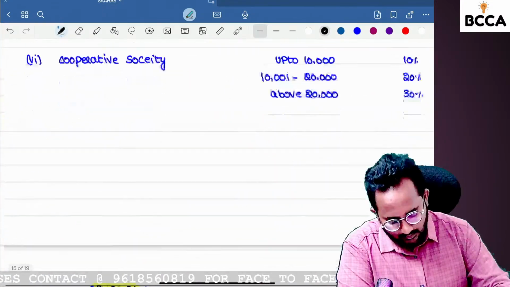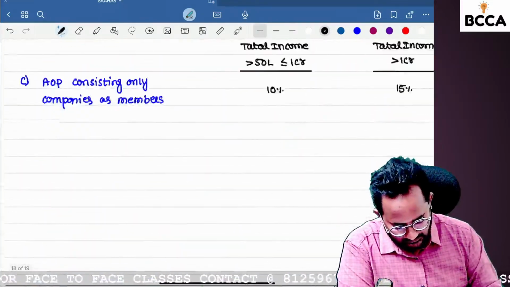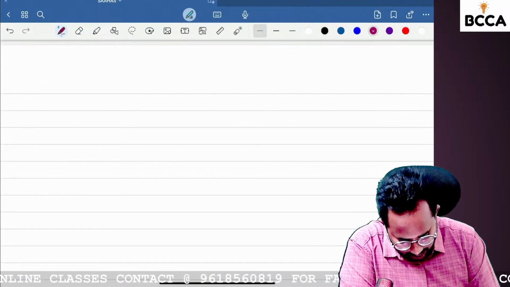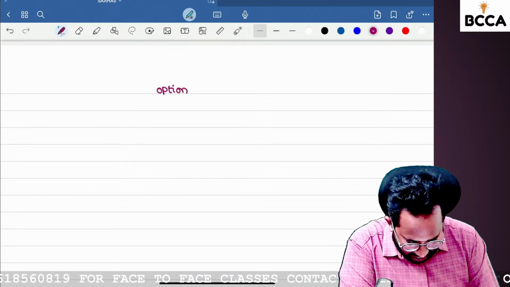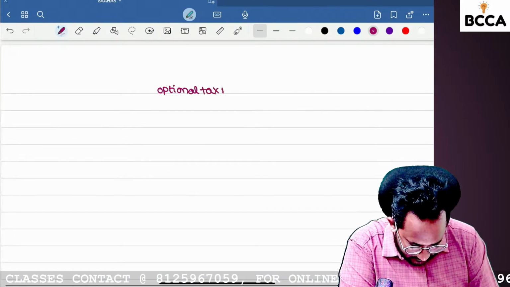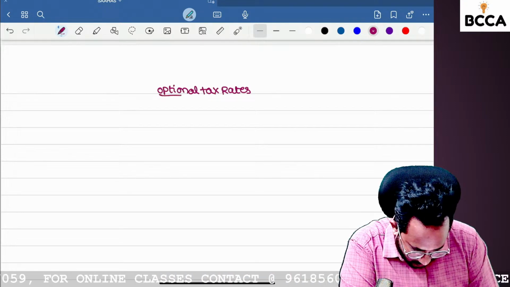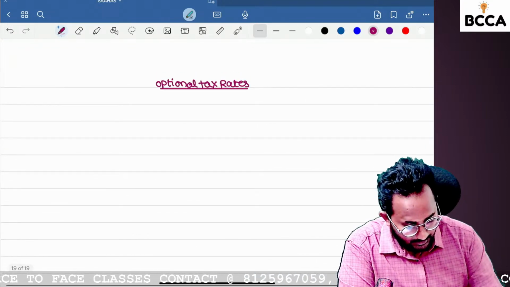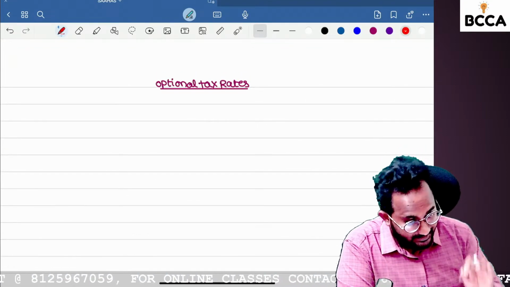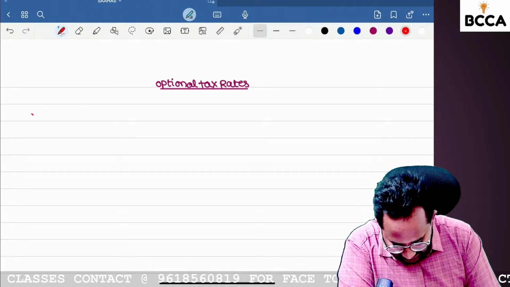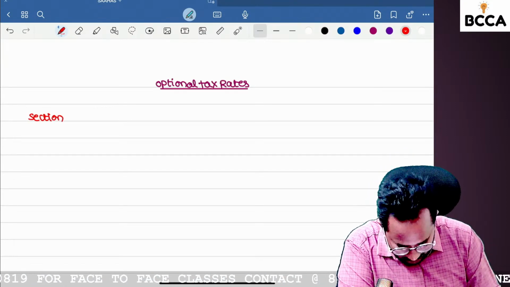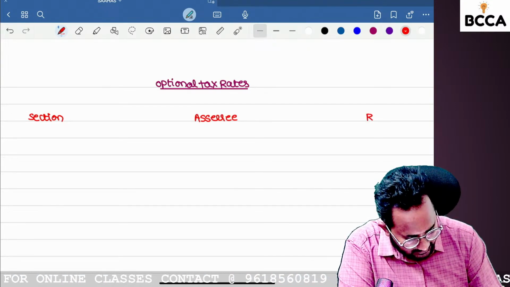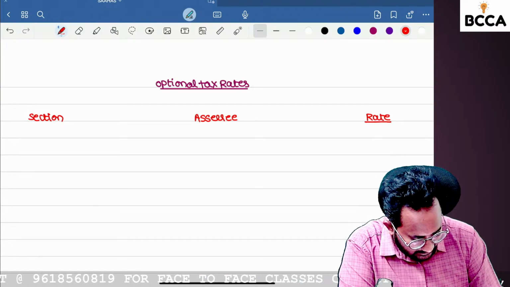Yes. So after the discussion of surcharge, we have to start about the optional tax rate. Give the heading. Still we are in the tax rates part only. What is that? Optional tax rates. But as per our syllabus, how many optional tax rates are there? I will tell you the section, and for whom it will be applicable. What is that optional tax rate?